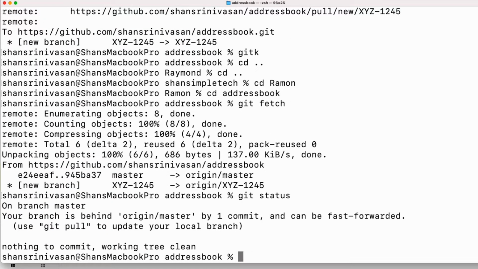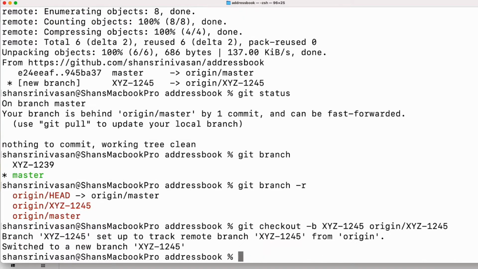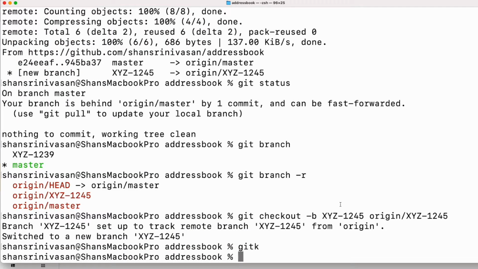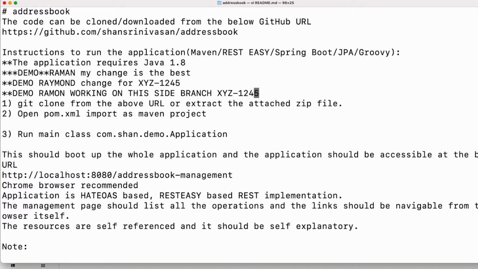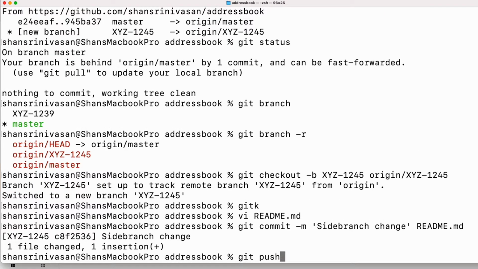Ramon is on branch master, but actually he needs to work on the XYZ1245 ticket. He has 3 branches from the remote. Ramon being a good guy, he creates a local branch with the same name as origin/XYZ1245. So he has this change. Now if Ramon does gitk, he sees 1245 matches with the remote 1245. Currently he has all the changes from Raymond. Now Ramon is making a change. Okay, so Ramon made this change and he commits it. Then he pushes to the same remote branch because Raymond needs to review.